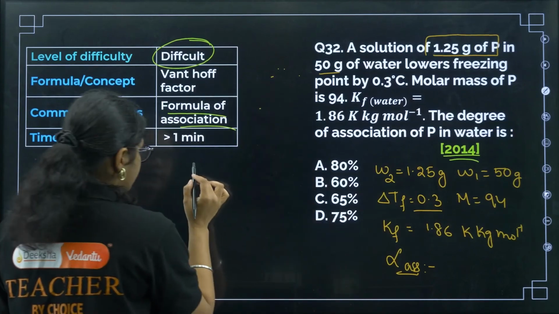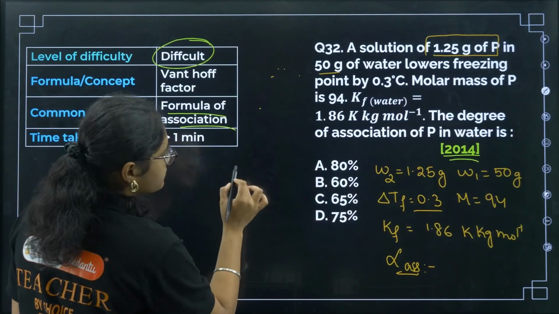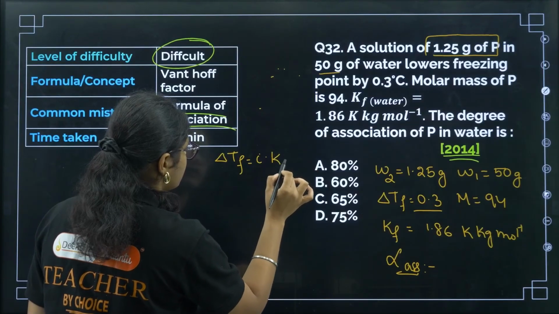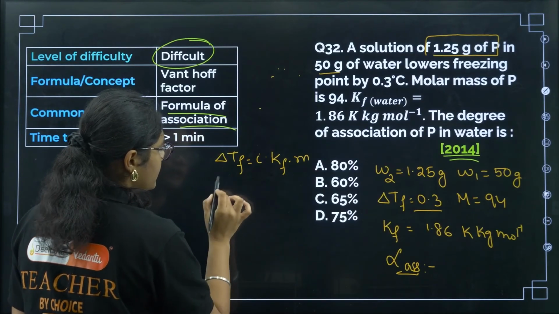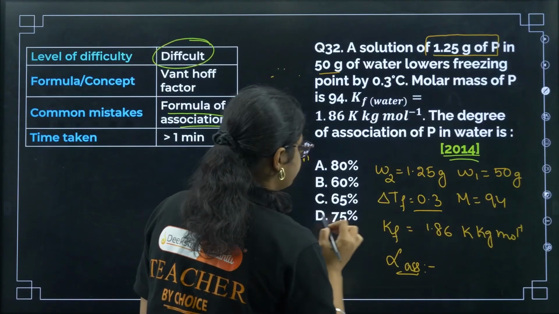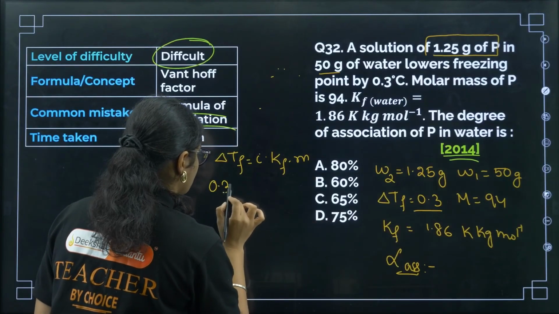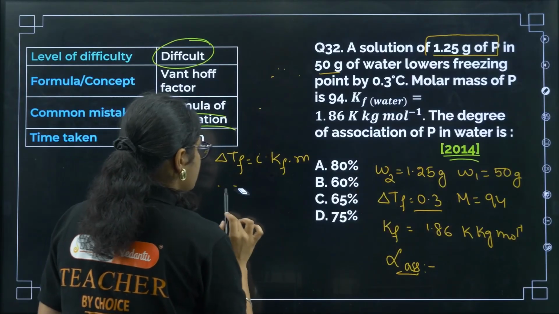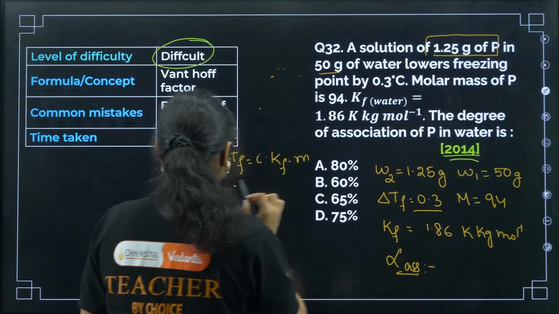See here, delta Tf given to you is 0.3. Next, we'll put all the values here.